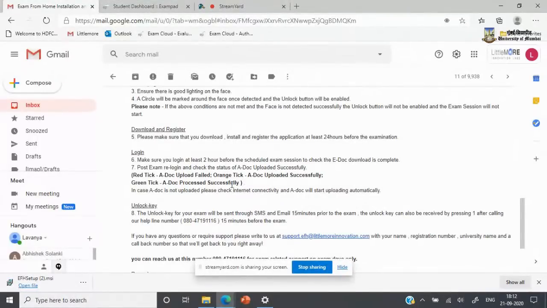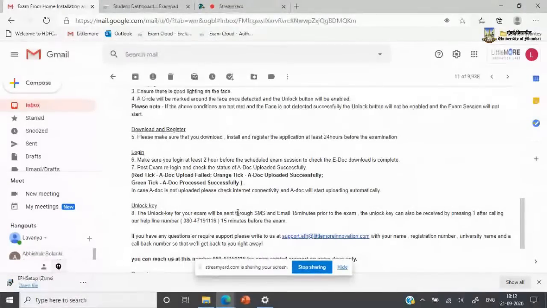During the actual exam itself, we request you to please log into the application 2 hours prior to make sure that you will be able to download the question paper. I will take you through this process as well right now. The unlock key also will be discussed with you once I open the application.